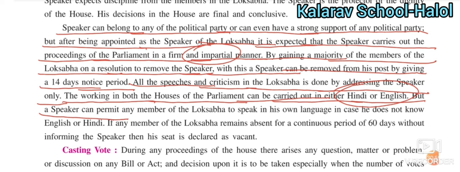But a Speaker can permit any member of the Lok Sabha to speak in their own language in case he does not know Hindi and English. If someone does not know Hindi and English and is a member of the Lok Sabha or Rajya Sabha, then the Speaker can give the permission to speak in their own language. Okay, a native language or local language.